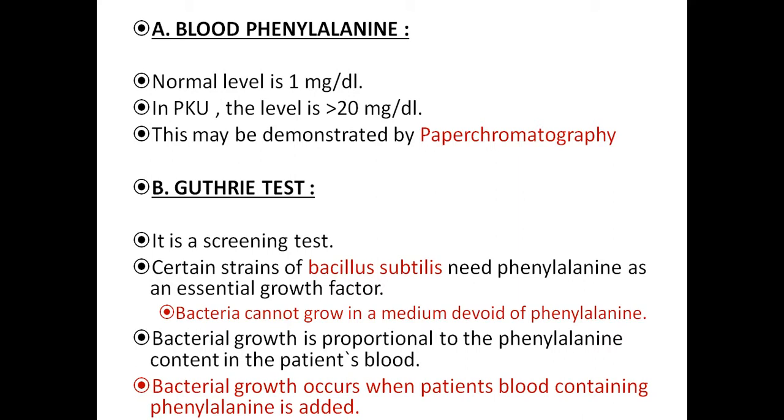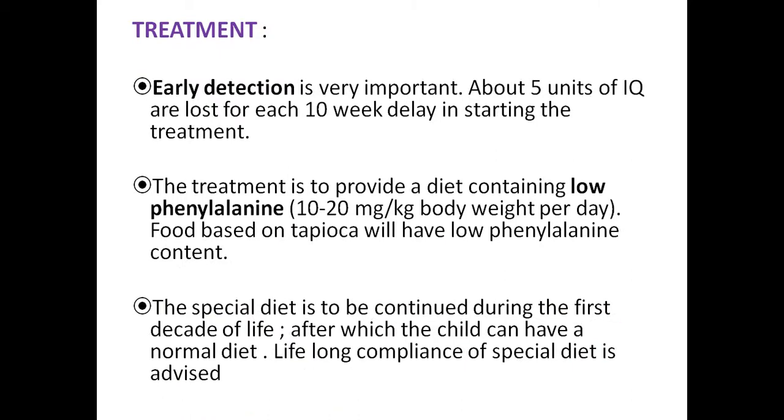Certain strains of Bacillus subtilis need phenylalanine for their growth. This bacteria cannot grow in a medium which does not contain phenylalanine. So in Guthrie's test, you collect the urine sample and try to culture this bacteria in that sample. If the bacteria is growing, then it contains phenylalanine. The bacterial growth is proportional to the phenylalanine present in the patient's blood or urine. By using Guthrie's test we can identify phenylketonuria.